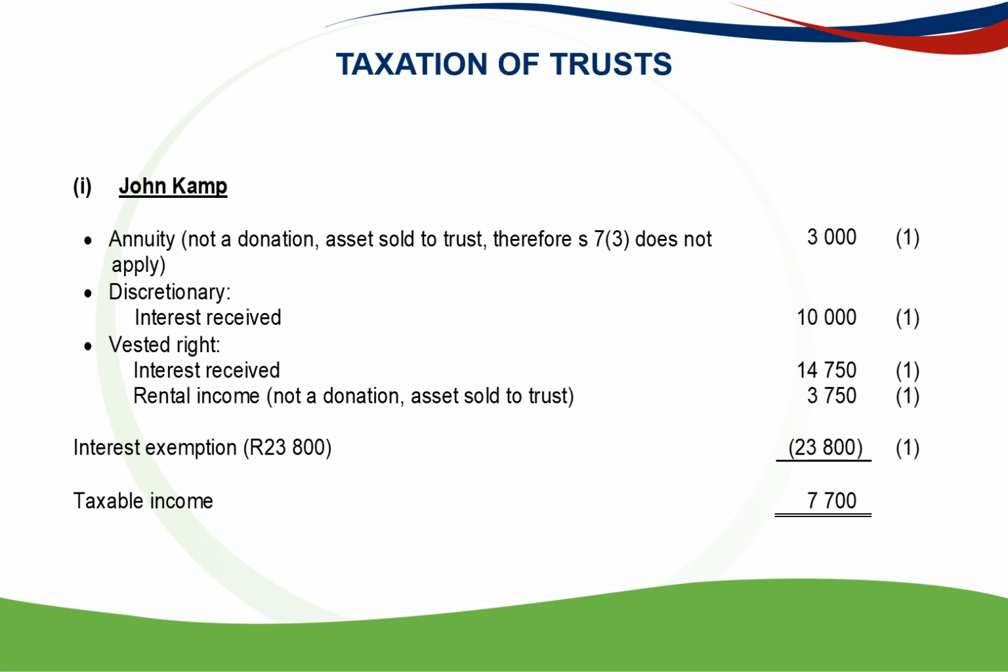And then the vested right, the interest received, 14,750, will likewise be taxed in his own hands, and the rental income that vested in him, it's not a donation, the flat wasn't donated, 3,750 will then be taxed in his hands, and then he gets the interest exemption of 23,800 Rand, which is deducted, and he's got a taxable income of 7,700 Rand.